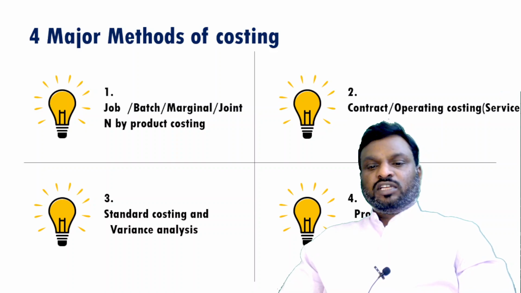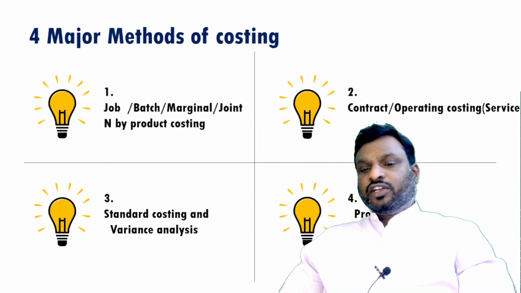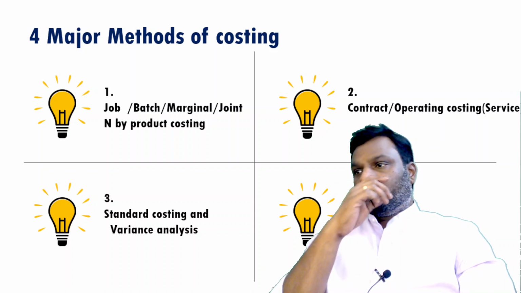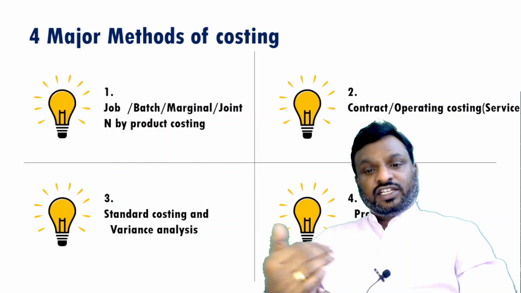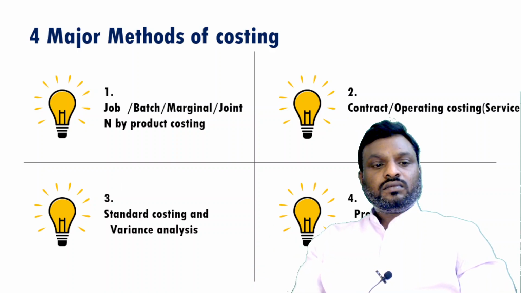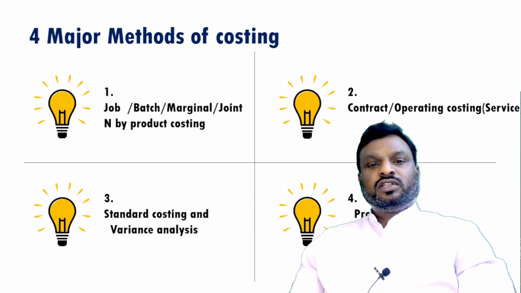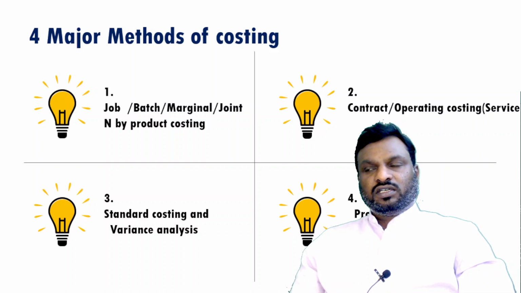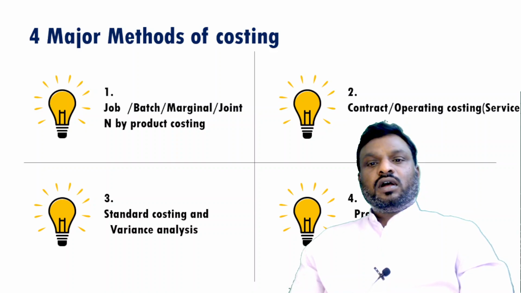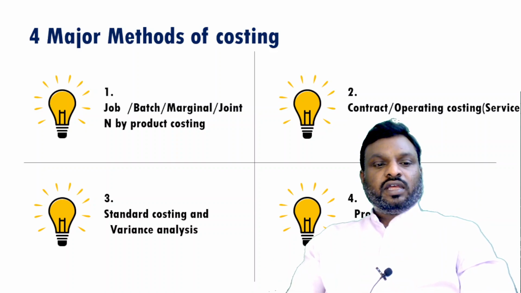And number 4 is process costing, which will be either continuous process costing or stage-wise process costing, and which will be further segregated into activity based costing based on the number of activities consumed at each stage of production. So prima facie all these methods will differ based on the industry, the nature of the business and the purpose of the cost information you require.